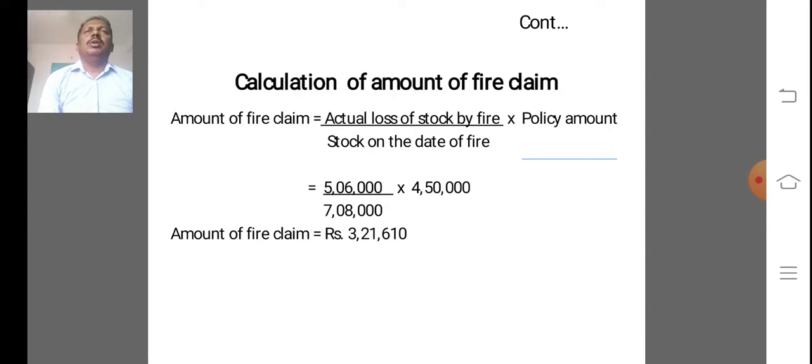Understand? How many steps? There are 5 steps. Suppose in any fire insurance problem, the policy amount is not given, then in that situation we need not apply the average clause formula, because the amount of claim will be the same as the actual amount of loss.